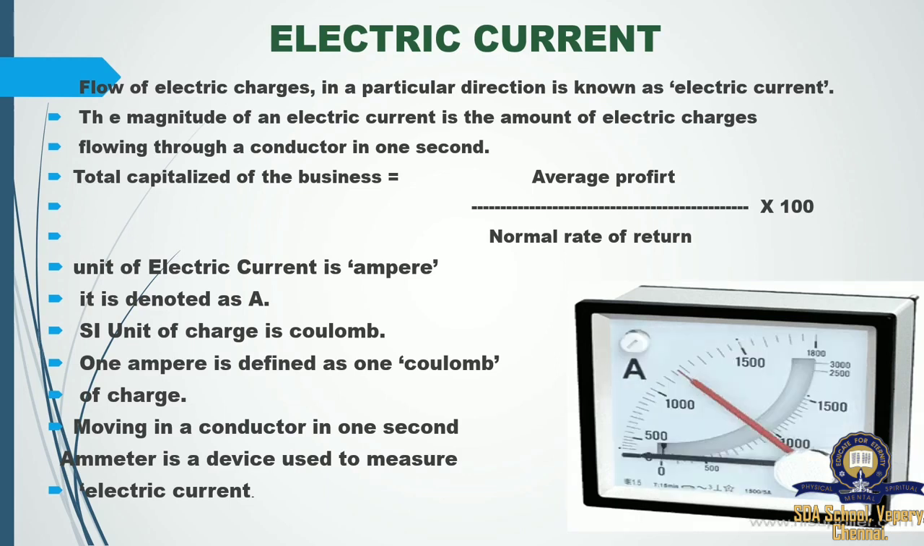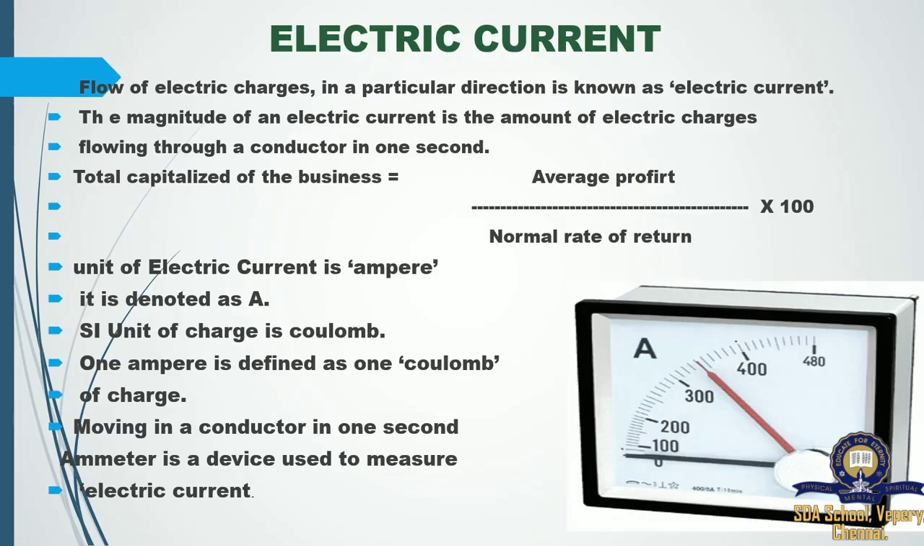Ammeter is a device used to measure electric current. Here you have one device in this picture, and the name is ammeter. The ammeter is used to find out the discharge of current, how much current is passed through the given circuit. Based on that, we can calculate how much current was used by the particular device.